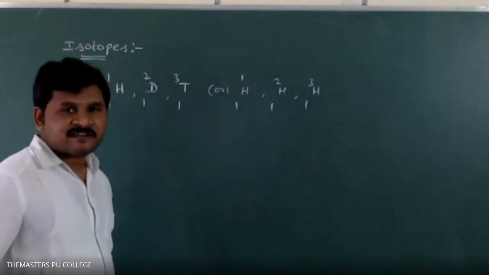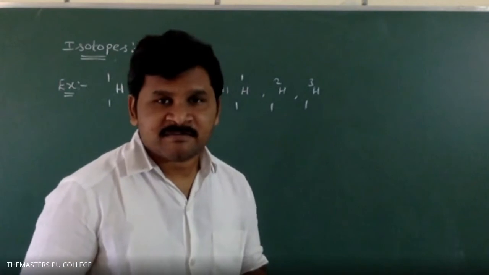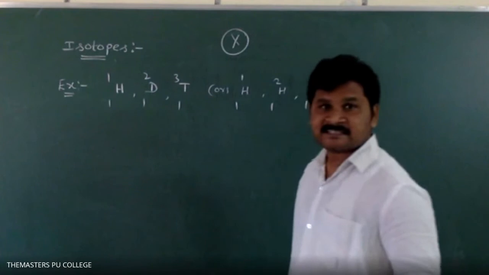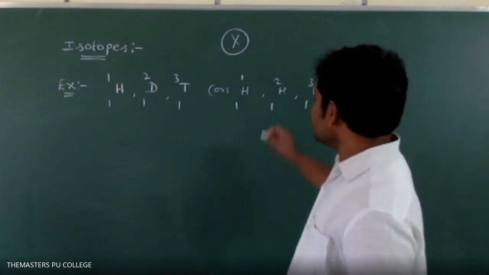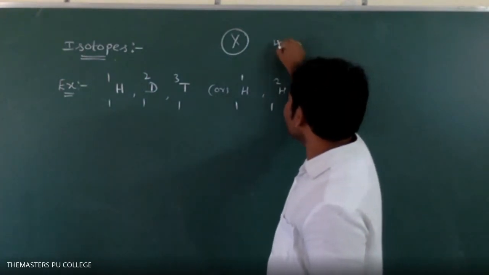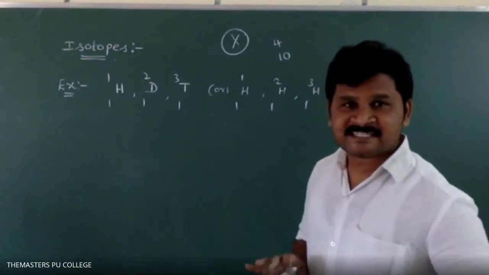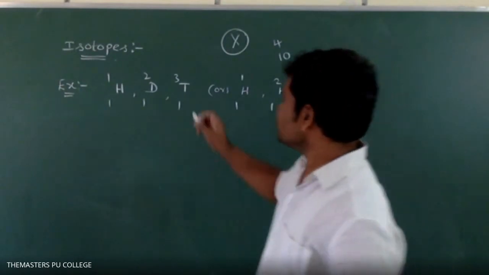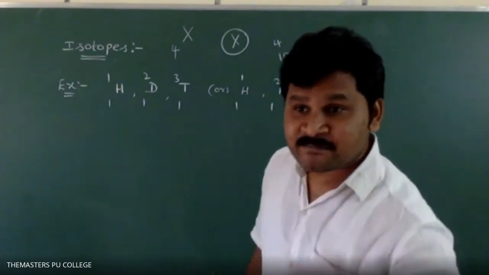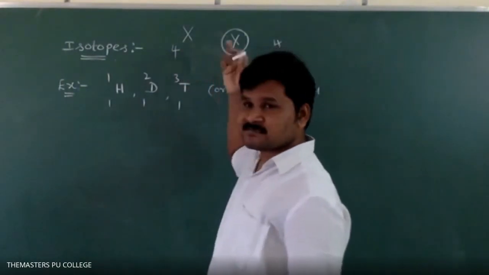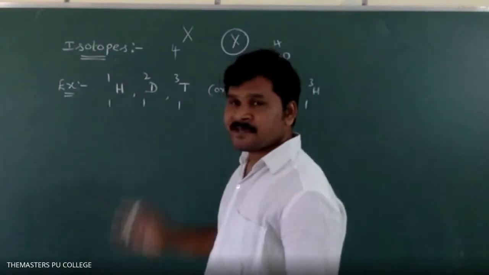Before going further, the representation of an atom, please remember, students. This is an atom X. Its atomic number is 4 and mass number is 10. How to write these numbers? Atomic number we write in subscript, meaning down, either this side or this side, generally here.